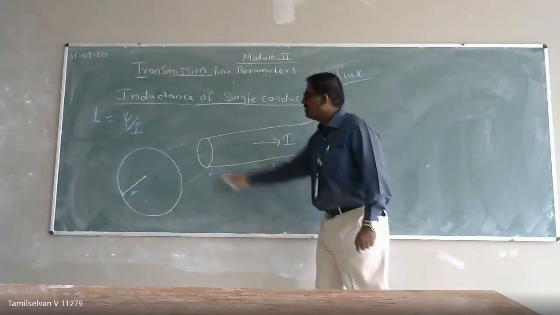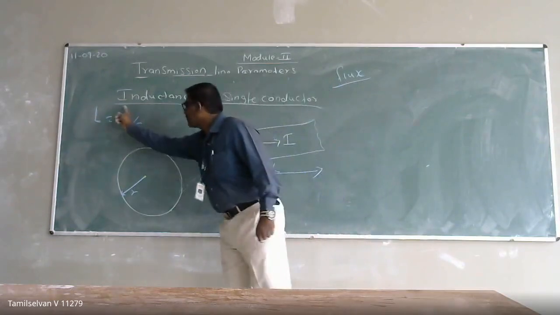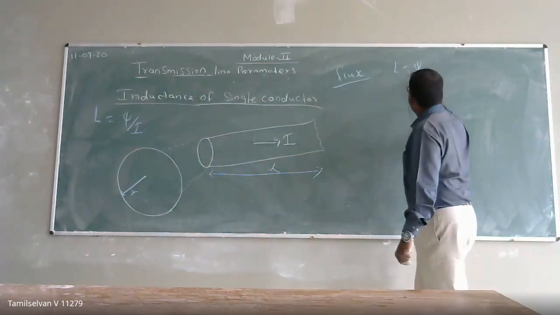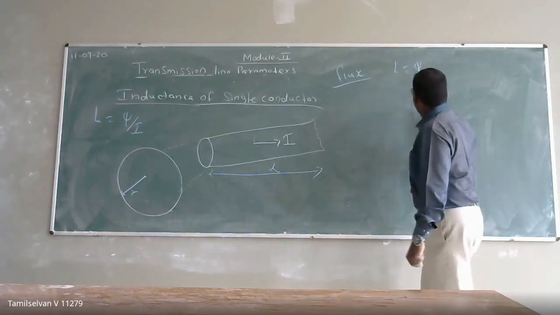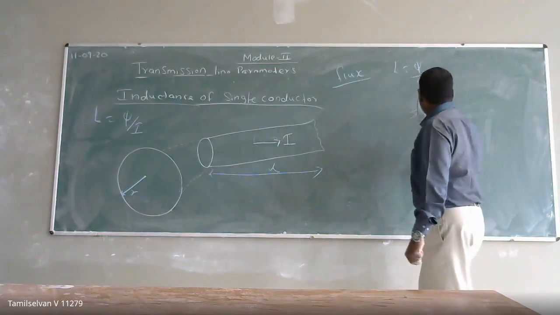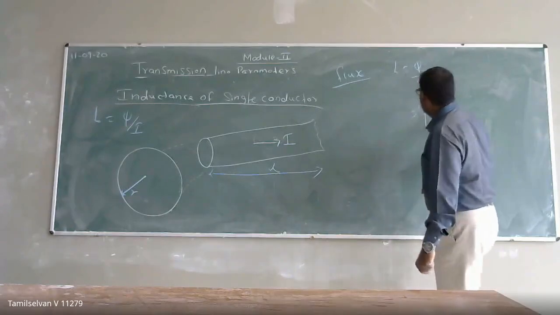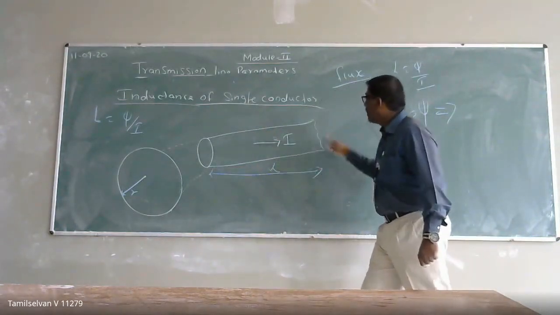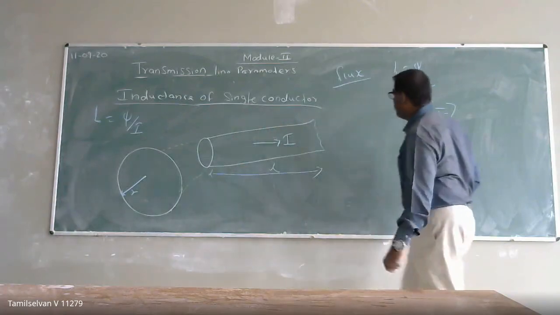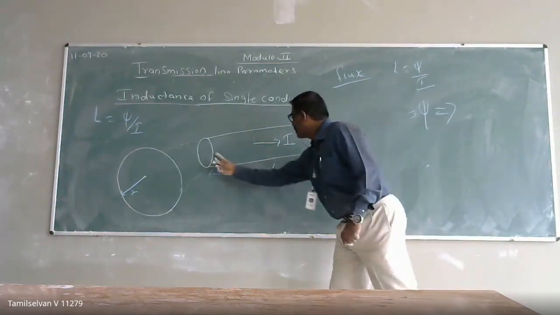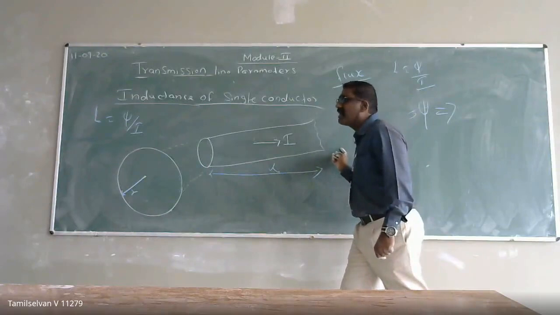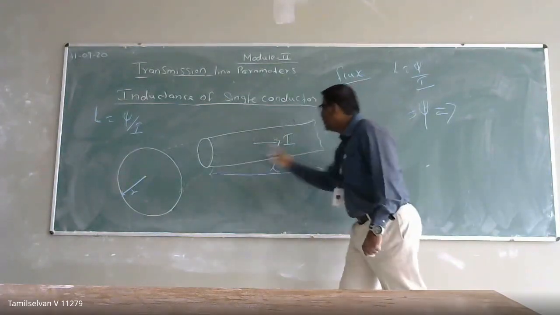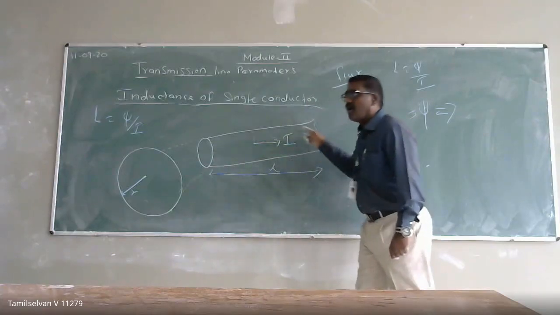So here, the inductance is the flux linkage per unit ampere of current. This flux linkage is going to be the total flux linkage in this conductor. Due to the current flow in the conductor, magnetic lines of force will exist, through the conductor and on the outer circumference.